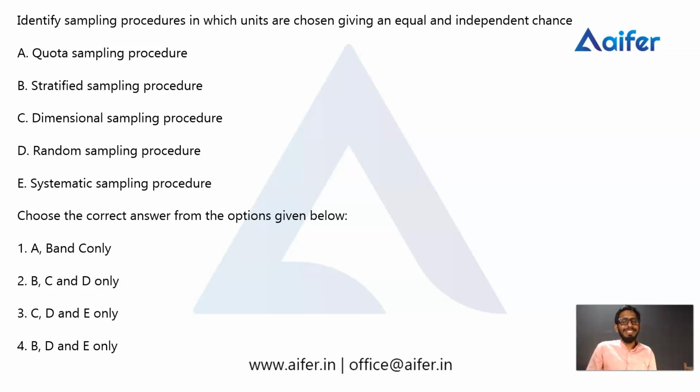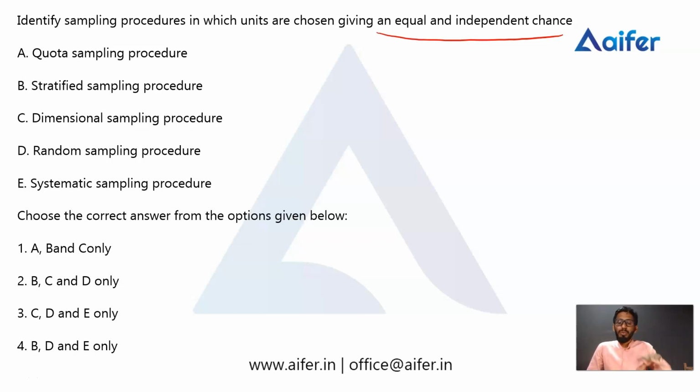Okay, let's read it again. The question is asking about identifying sampling procedures in which units are chosen giving an equal and independent chance. Here the key term is equal and independent chance. Which procedure gives equal and independent chance? You know about the sampling procedure.